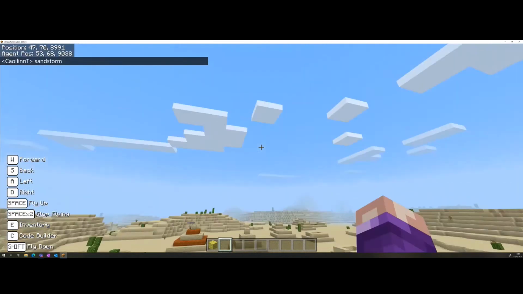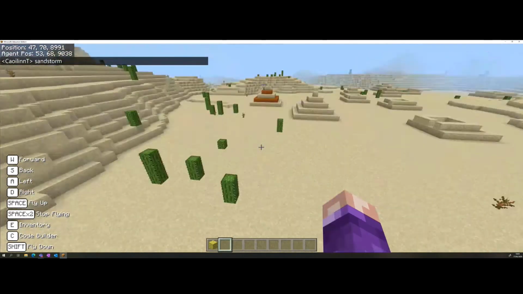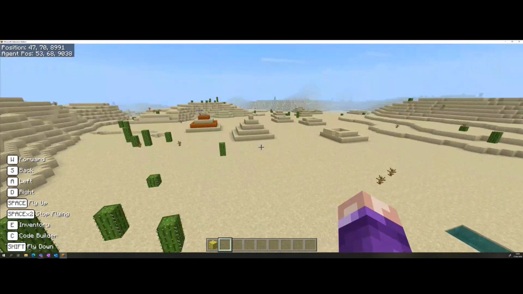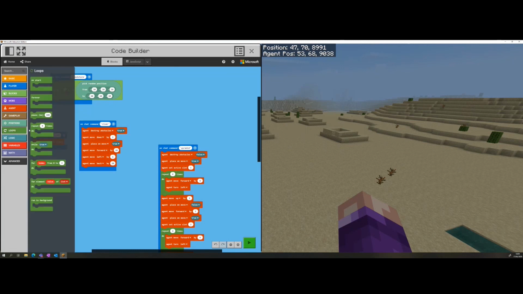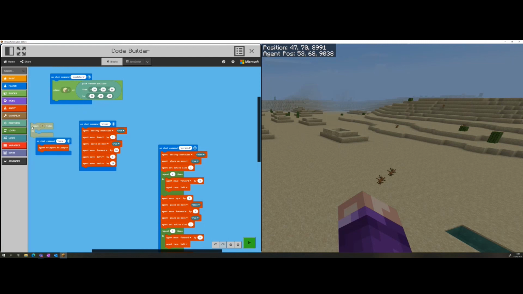Okay, so, let's have a look at our code and see what happened there. Okay, I've noticed it. We have only told our code to do that once. Whereas in a sandstorm, one piece of sand doesn't fall from the sky. Many, many pieces of sand get blown all around. So I'm going to use a loop, and I'm going to say that it's going to happen 100 times.